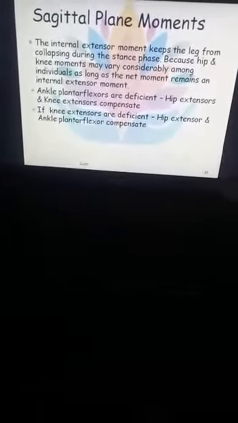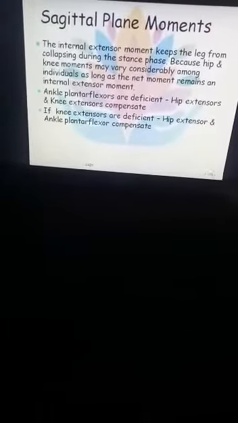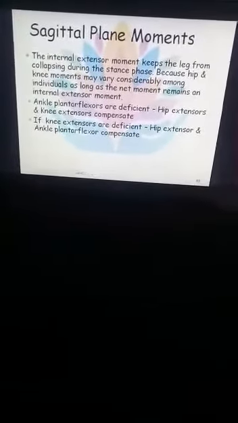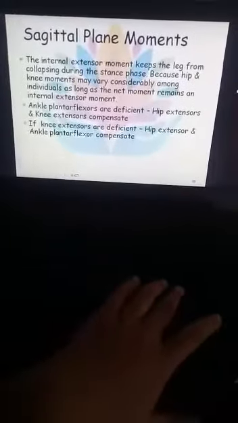Now if ankle plantar flexors are deficient, the hip extensors and knee extensors compensate. So during the different events of the gait cycle in the sagittal plane, the hip extensors and knee extensors will compensate with each other where the ankle plantar flexors are deficient. Now if knee extensors are deficient, the hip extensors and ankle plantar flexor muscles will compensate with each other. So these muscles work together to compensate and complete the event of the gait.